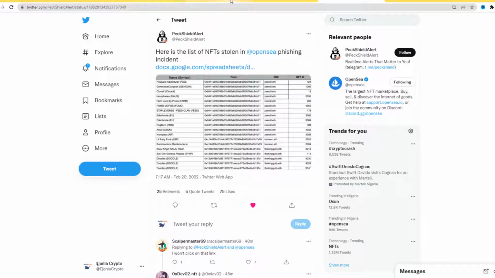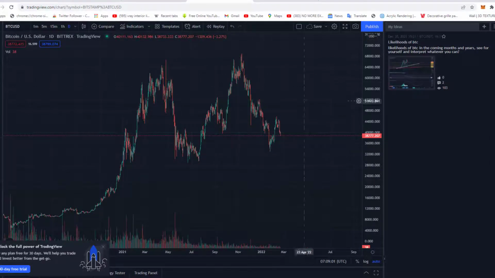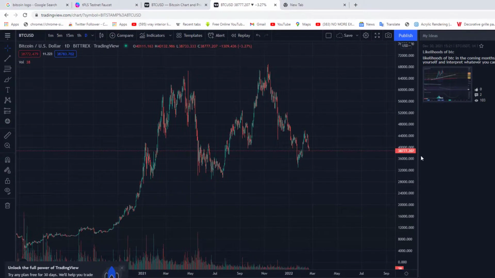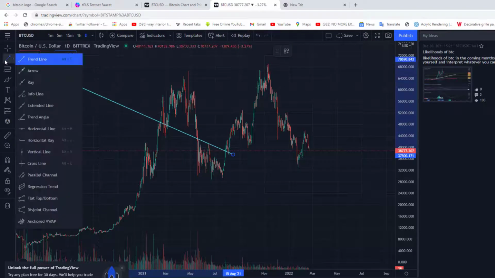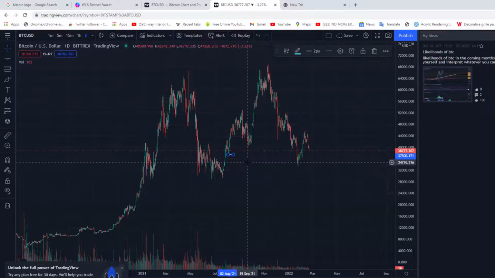So this is the Bitcoin chart. Okay. Now the price is currently at 38,777.0. So there is a support here. Let me draw the line. If you understand this very well, there's a support here. Maybe there will be a bounce or something. Let me look for a horizontal line. So maybe there will be a bounce here.